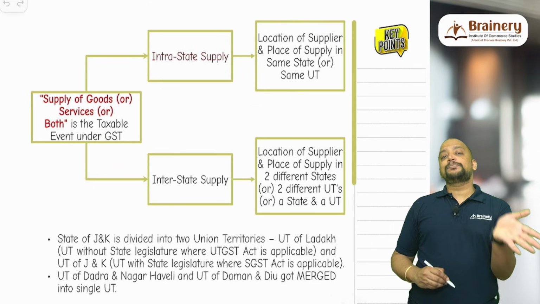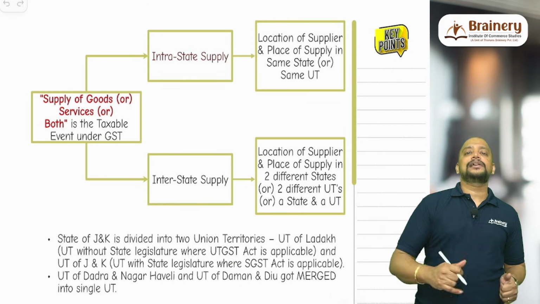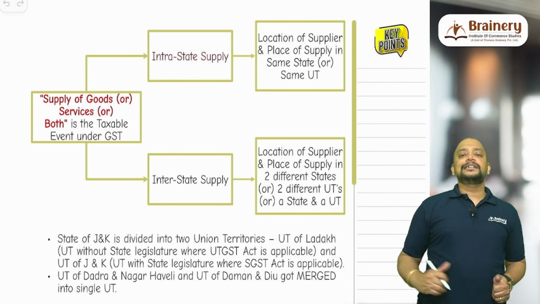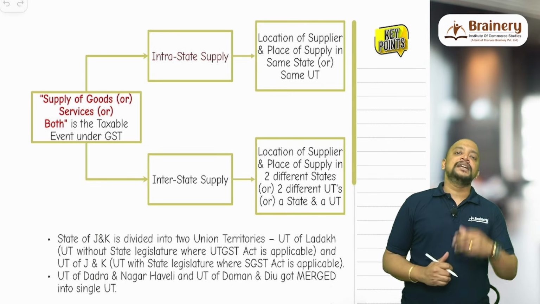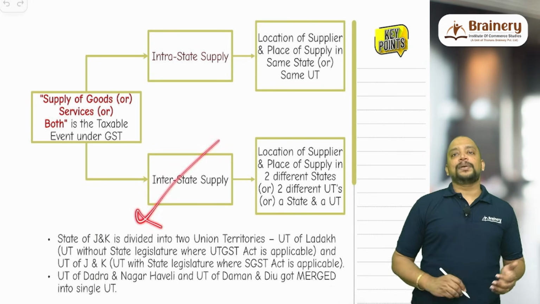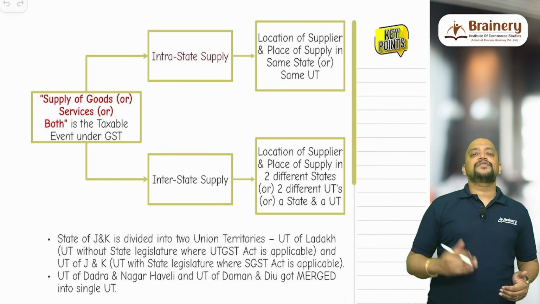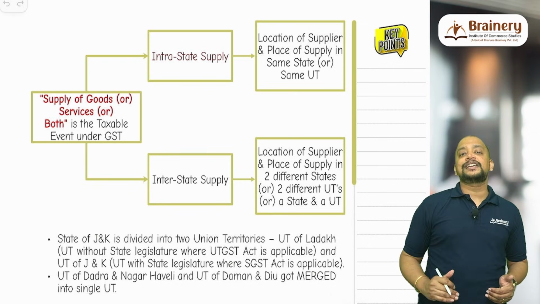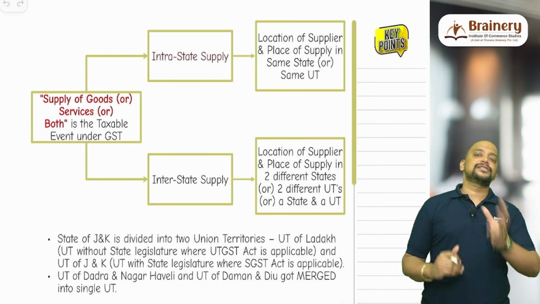If the location of supplier and place of supply is in the same state or same union territory, then it is intrastate supply, and the type of GST will be CGST plus SGST or CGST plus UTGST. Interstate supply means if the location of supplier and place of supply is in 2 different states or 2 different union territories, or a state and a union territory.